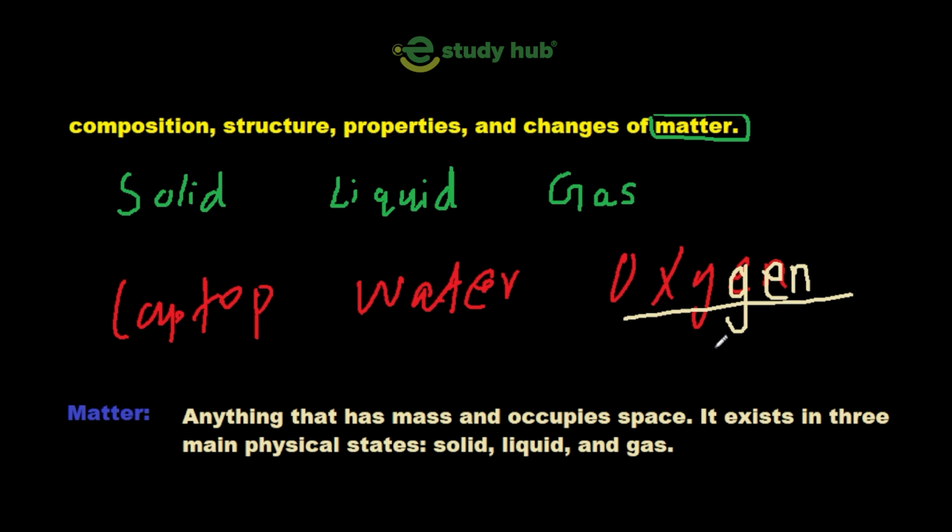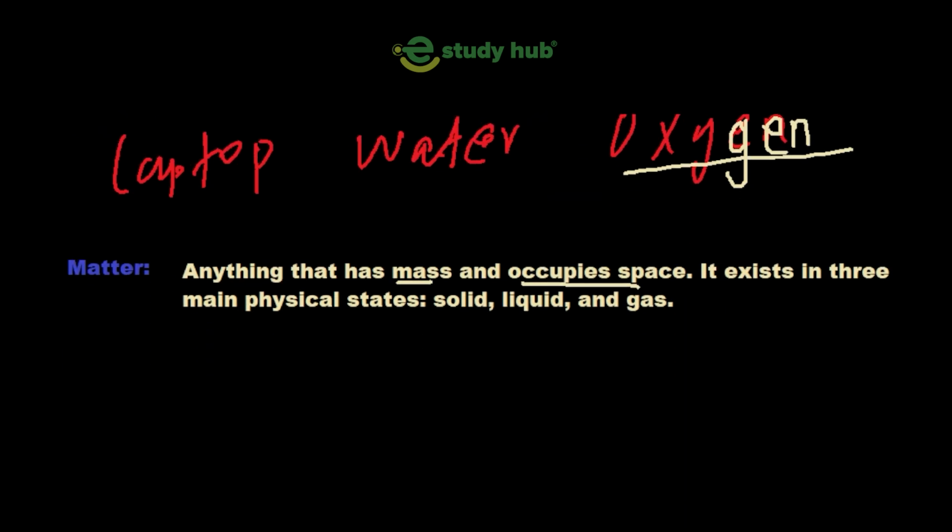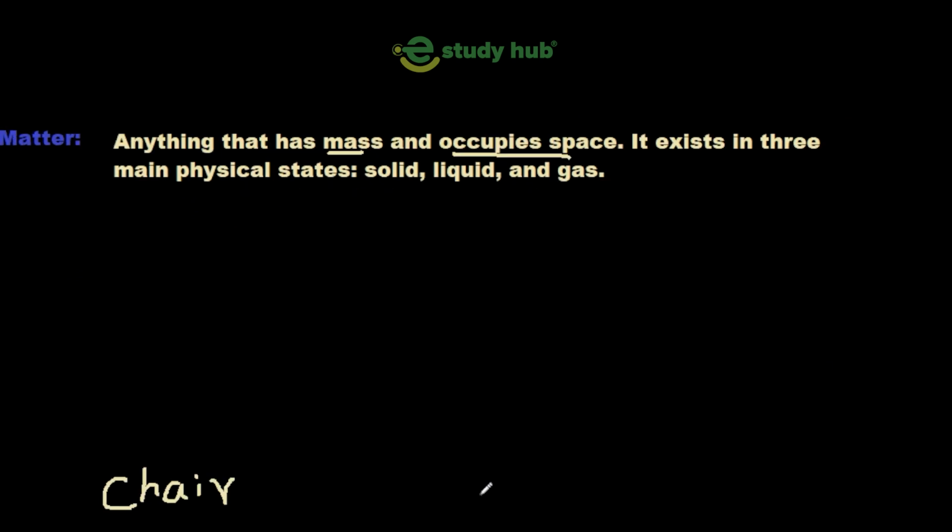Now moving back to matter, which has some mass and occupies some space. We can give examples here. I'll share examples with you. We can say the chair, laptop, water. These are different types of matter. Matter exists in solid form, liquid form and gaseous form.